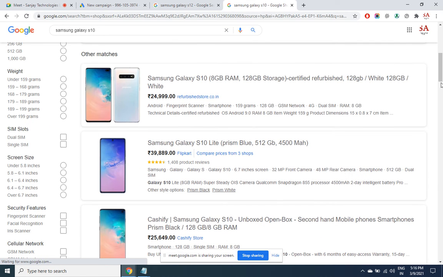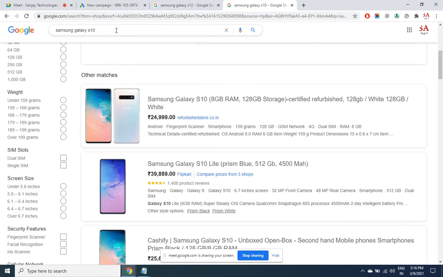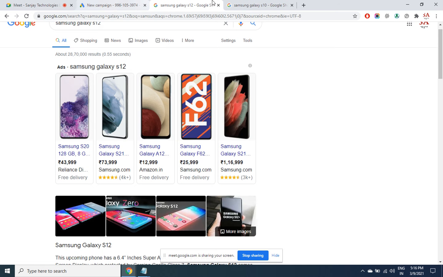So if you would want to display ad into the Google shopping, so like that various platforms are there for you.